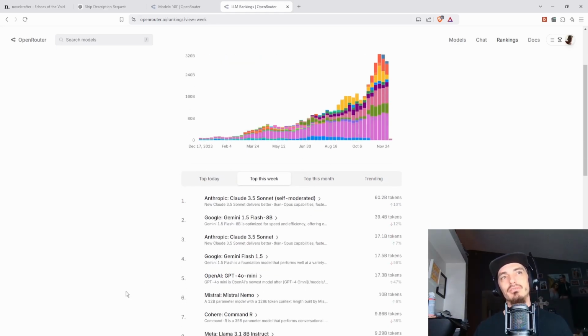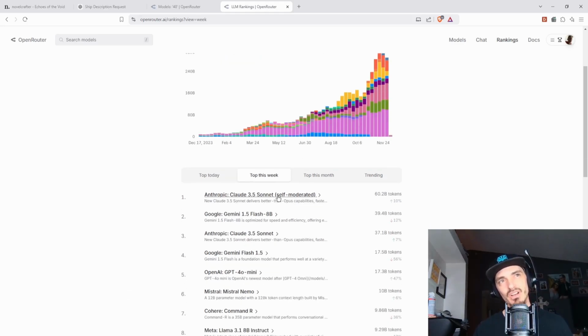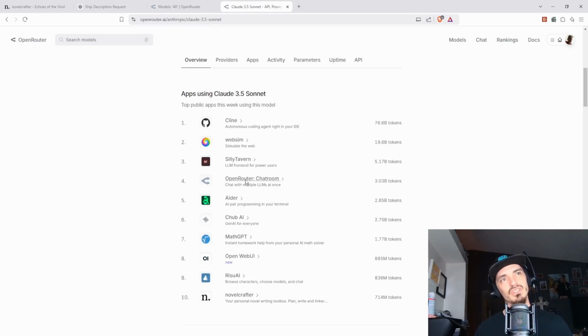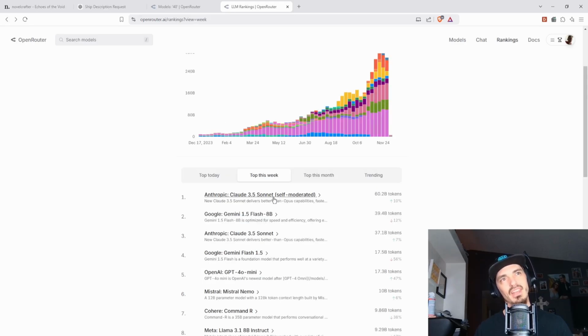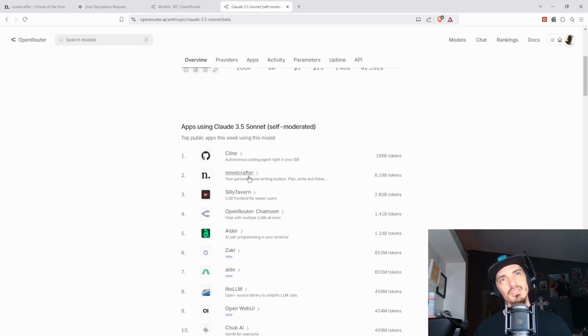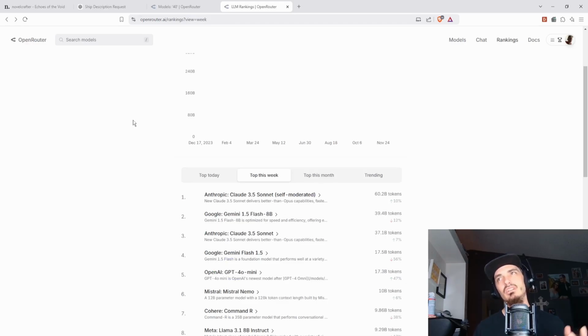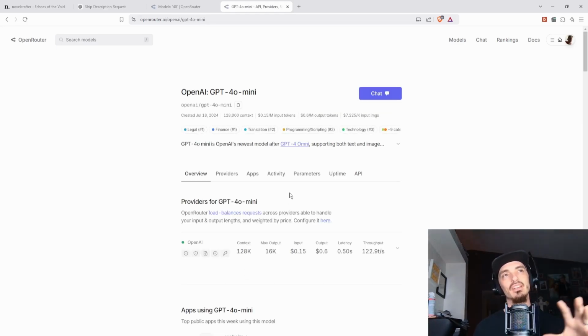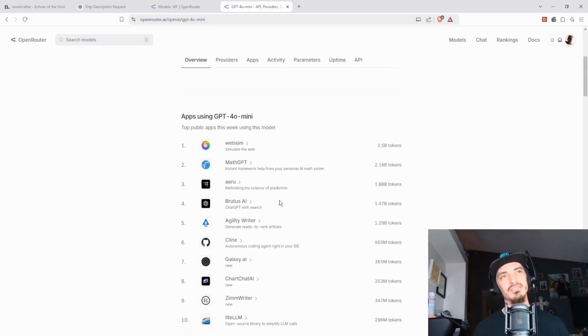But Claude is meant for that. And you see this 3.5 Sonnet, self-moderated. That's like the newer version. And then 3.5 Sonnet, regular. And I bet you if I go into both of these, we're going to see NovelCrafter on the older one and NovelCrafter on the top one. So I'm just saying, what you use, you can use whatever you want, and I would just maybe test it. If you could just throw $15 in there.